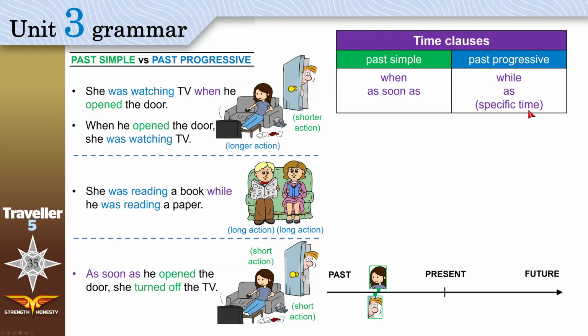What do we mean by a specific time? Like when I ask you, what were you doing at 10 o'clock? Not what did you do? No. Past progressive. What were you doing at 10 o'clock? Specific time. Don't say, what did you do at 10? No.